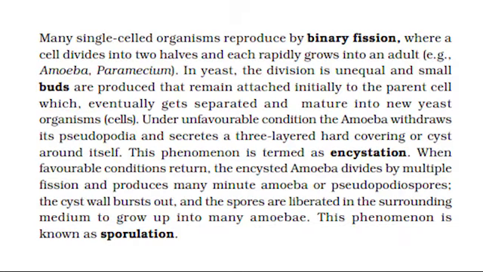Under unfavorable conditions, the amoeba withdraws its pseudopodia and secretes a three-layered hard covering or cyst around itself. This phenomenon is termed encystation. When favorable conditions return, the encysted amoeba divides by multiple fission and produces minute amoebae or pseudopodiospores. The cyst wall bursts, and the spores are liberated in the surrounding medium to grow up into mini amoebae. This phenomenon is known as sporulation.